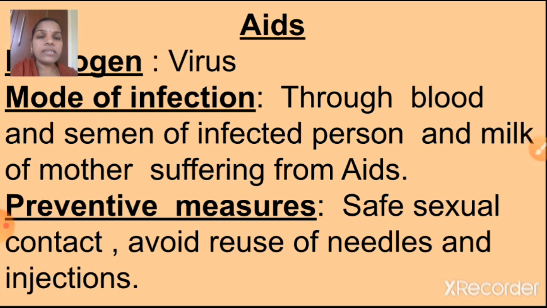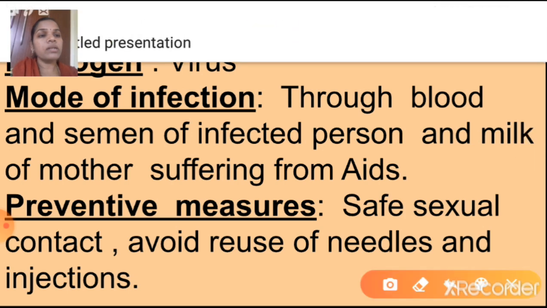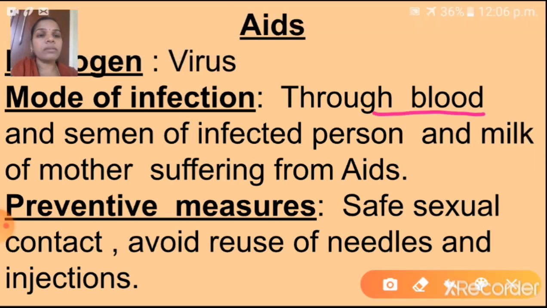Okay, so AIDS is a viral disease. So here, what will come in pathogen? Virus. Mode of infection: how will this disease spread from one person to another person? That is called the mode of infection. So see here, through blood and semen of an infected person and milk of a mother suffering from AIDS. It will transfer from mother to child also through the